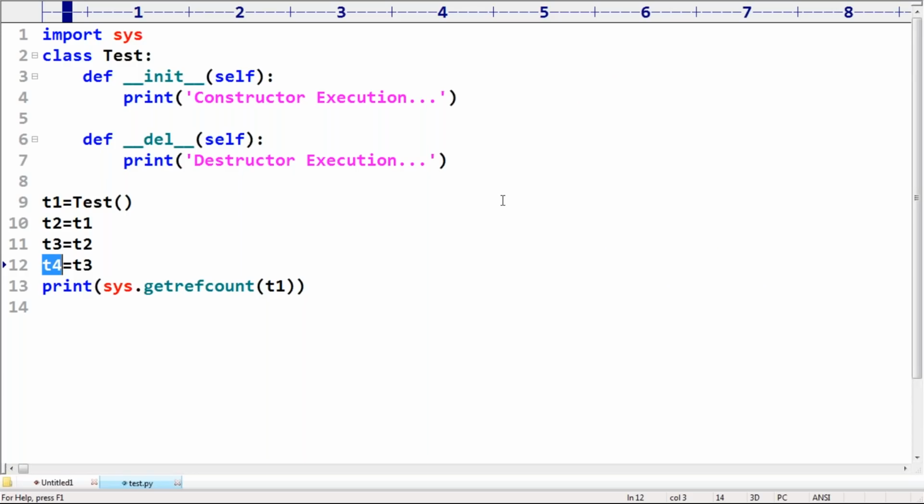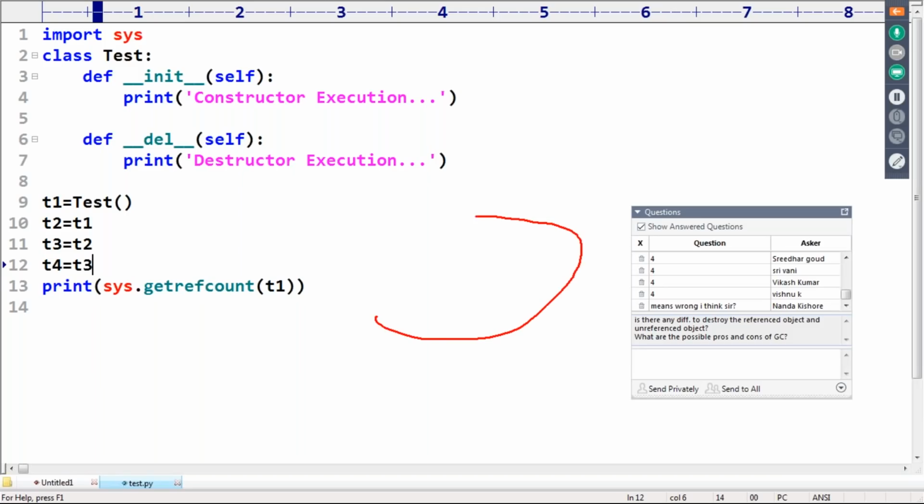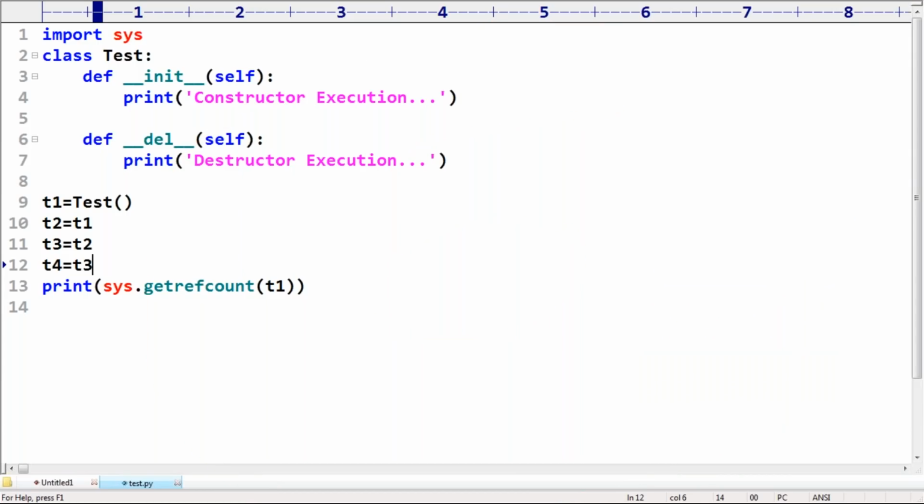Excellent, man. Now observe the answer. Is it possible to know the number of references of an object, sir? Yes, 100% possible. The sys module contains getrefcount. What is the answer, sir? The answer is 5 by default you are going to get.